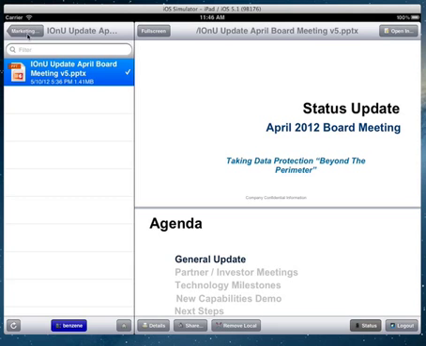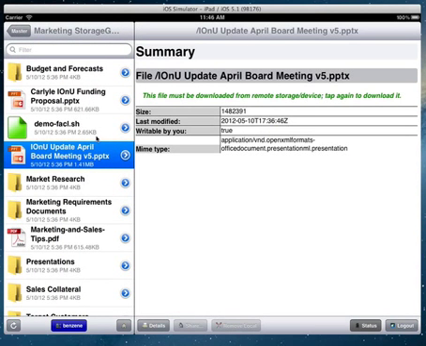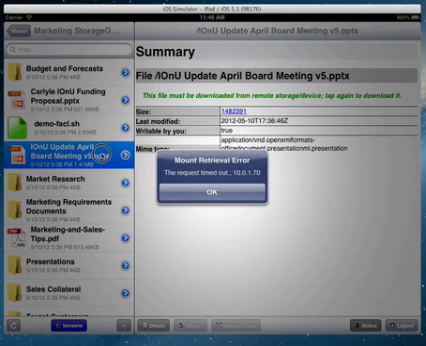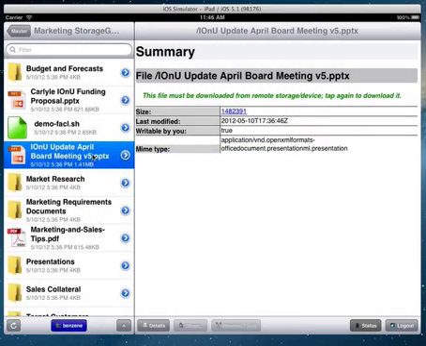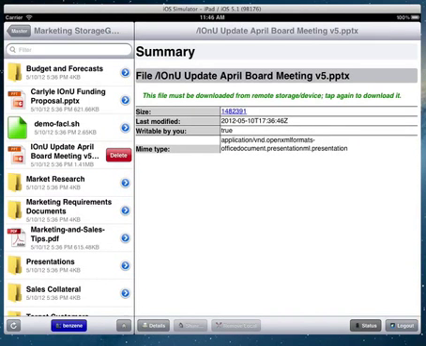One other thing I think I omitted: if you want to delete a file, drag from right to left. Ignore that error. Drag from right to left. You'll see a little delete button. Then you can delete that file both locally and on the server. I don't want to do that, so I will just drag the other direction and make that go away.